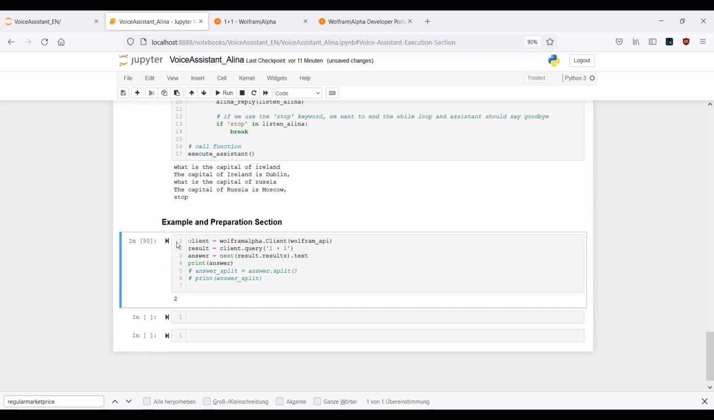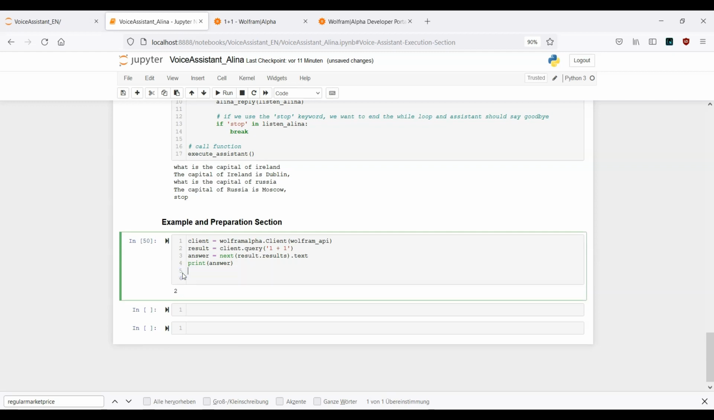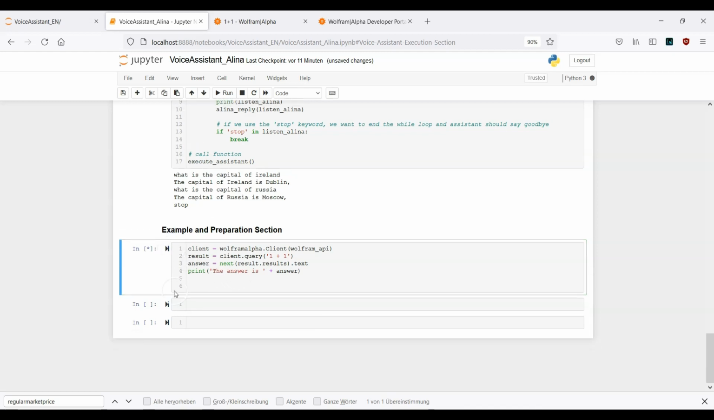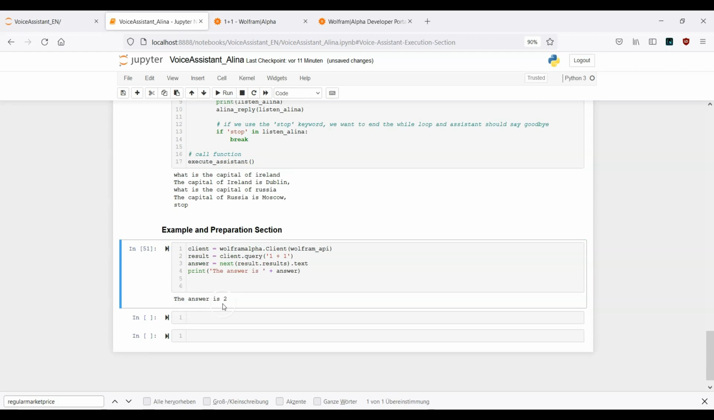So now I've clicked on run, and you see here that we get back this one here. That means this is redundant, I can just delete it, and here we can provide one simple text: The answer is, and we want to concatenate it with this answer here. So the answer is 2. This is actually the logic of our next example.